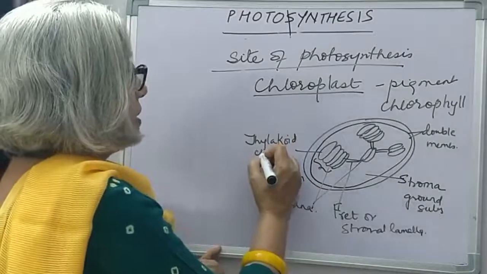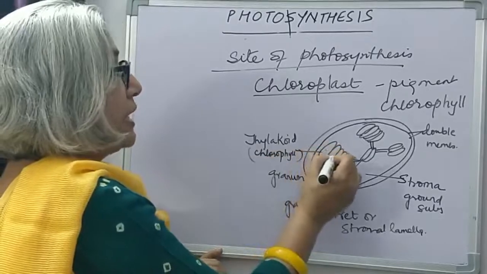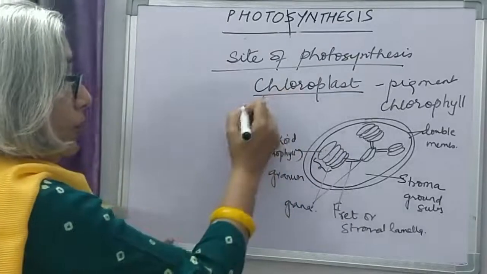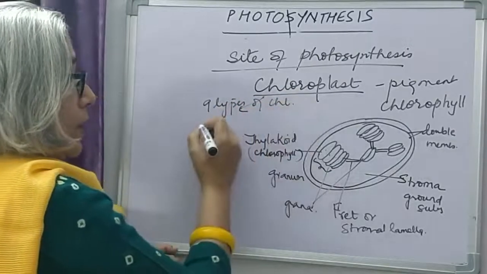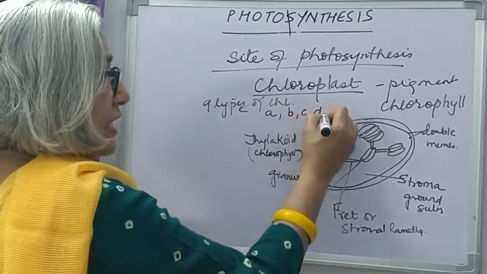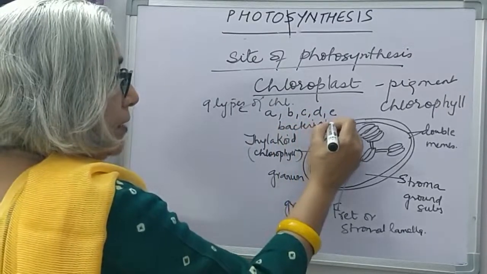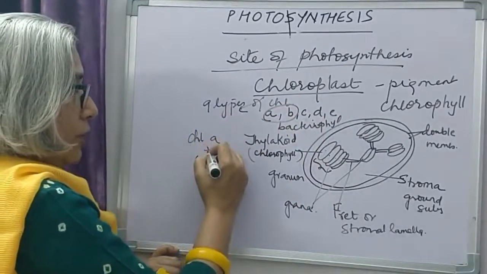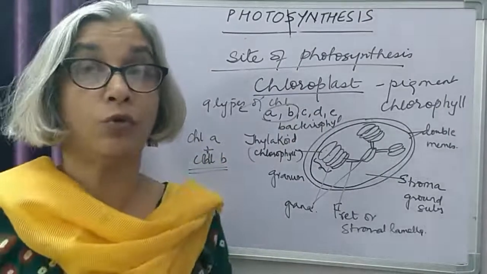These thylakoids contain chlorophyll. Chlorophyll is present inside the thylakoids, and in a chloroplast there are about 9 types of chlorophyll. It's called chlorophyll A, B, C, D, E, bacteriochlorophyll, like this. Different kinds are there, but the most abundant are chlorophyll A and chlorophyll B. These 2 types of chlorophyll are very abundant in a chloroplast.